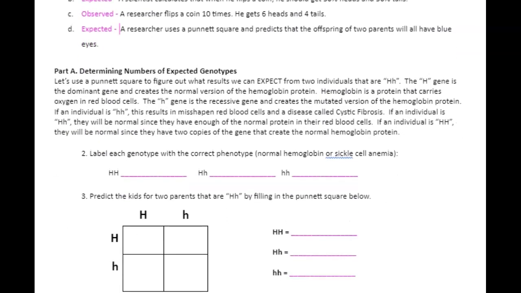All right, part 2. So we're going to use a Punnett square to figure out what results we can expect from 2 parents that are big H little h. You might be wondering, what's big H little h? Well, I'm going to tell you. The big H gene, capital H, is the dominant gene, and it creates the normal version of a protein called hemoglobin. Hemoglobin is a protein and it carries oxygen in red blood cells. The little h gene is the recessive gene and creates the mutated version of the hemoglobin protein. So the protein's not being made correctly.